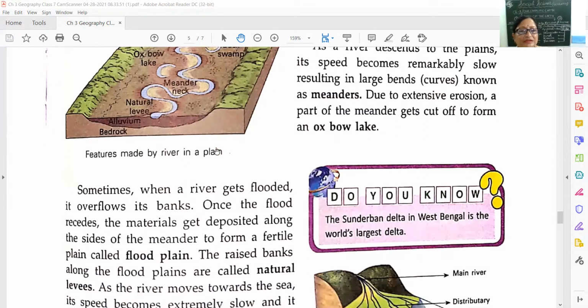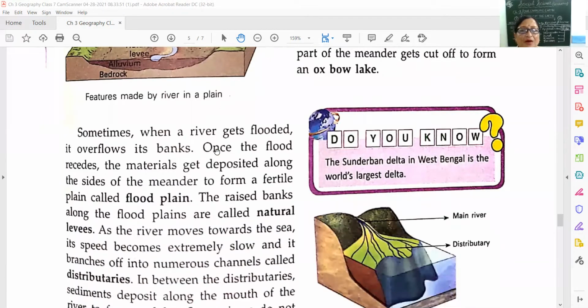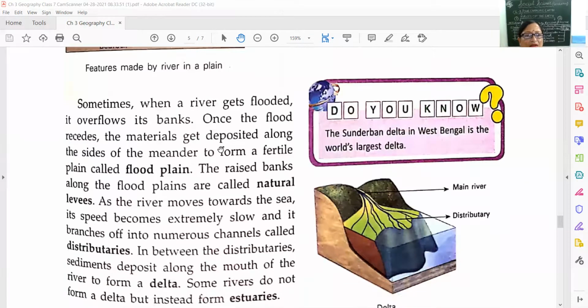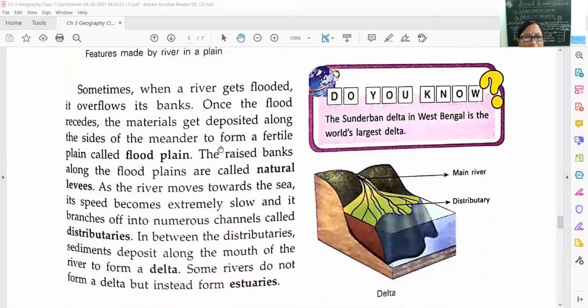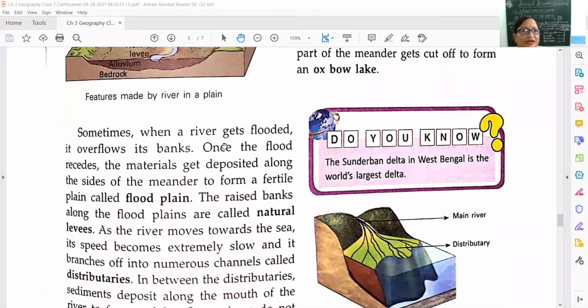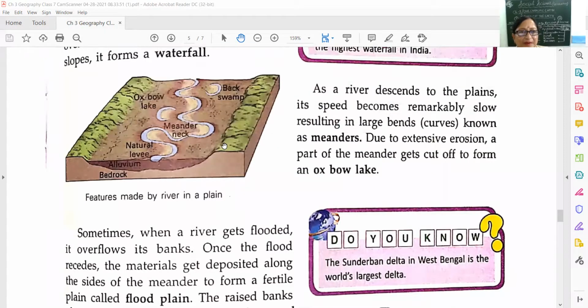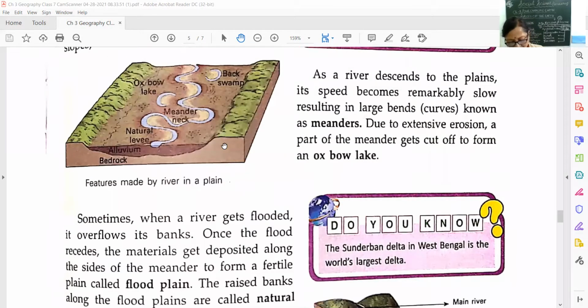Now we come to the next formation. You have learned now how meanders are formed, how waterfalls are formed, how floodplains are formed. Now next formation is the raised bank along the floodplains, called natural levees. Here you can see the raised bank. I'll repeat here.